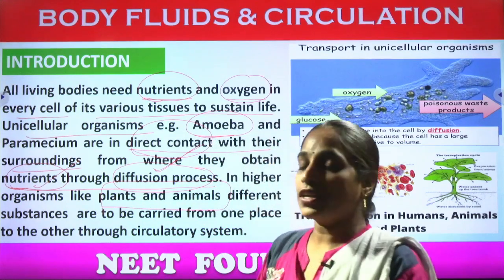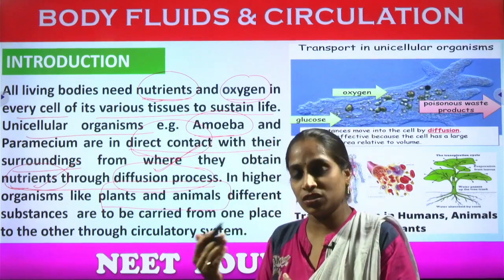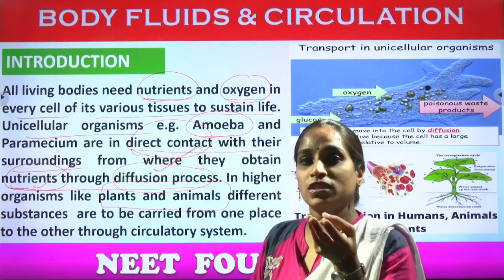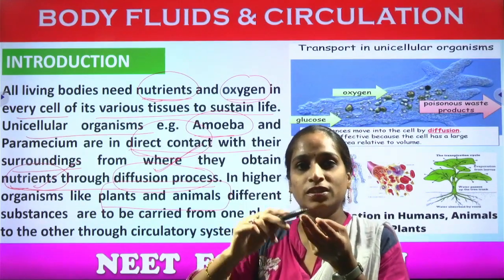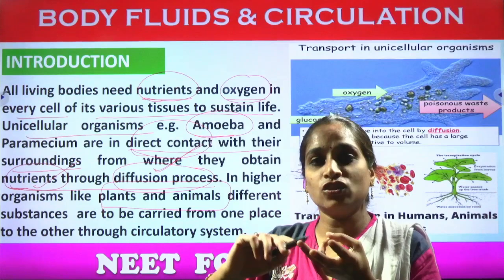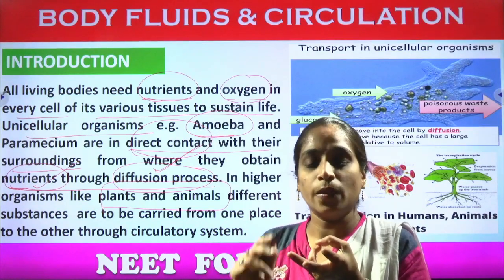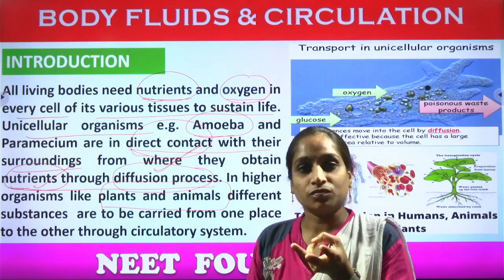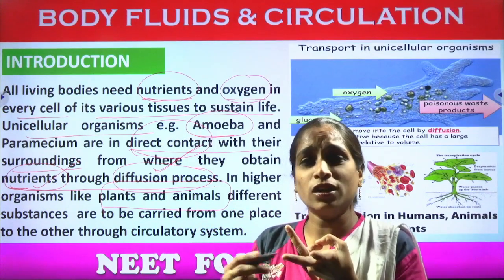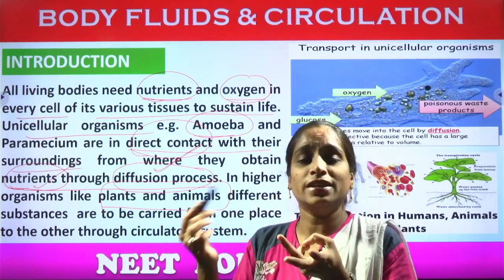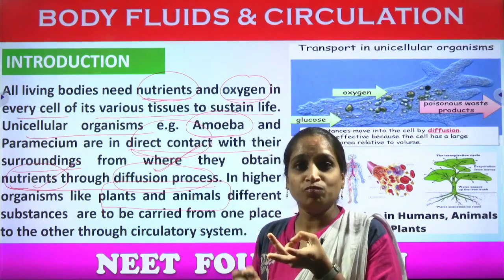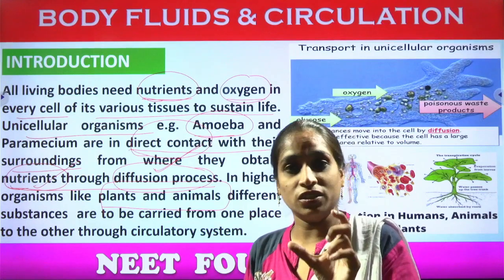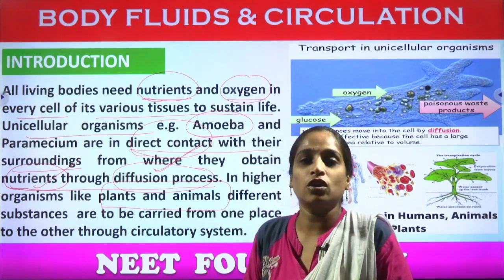there are different types of substances, as we have just discussed previously in the introduction part. So they require three substances: solids, liquids and gases. What might be the solids? The nutritive substances. First of all, they will be in a solid form and then converted into liquid forms. And what are the liquids? The food material itself contains water, and inside the body, along with the blood, which is reddish in color, there are different kinds of liquids.